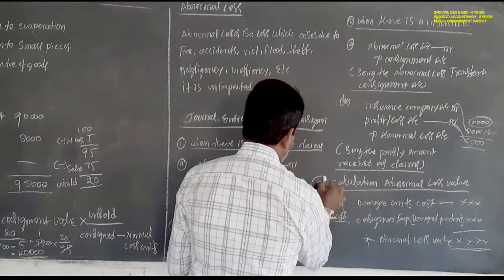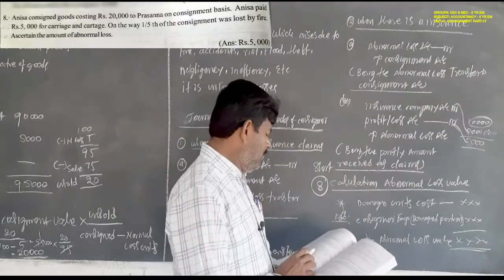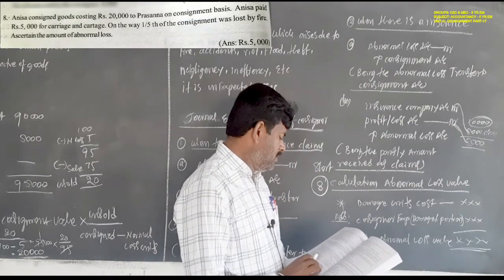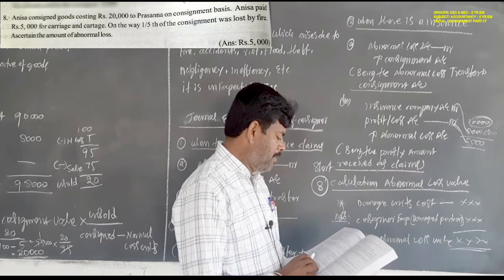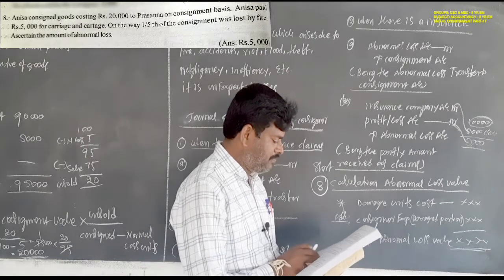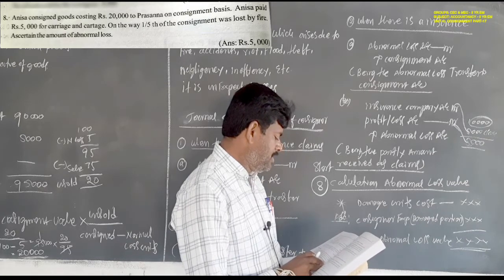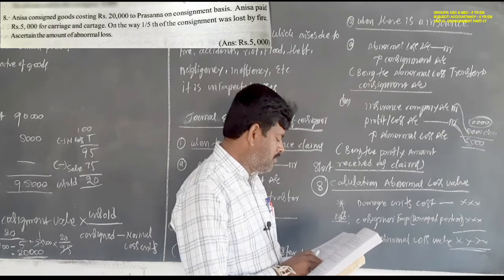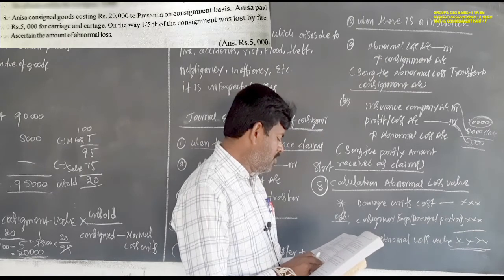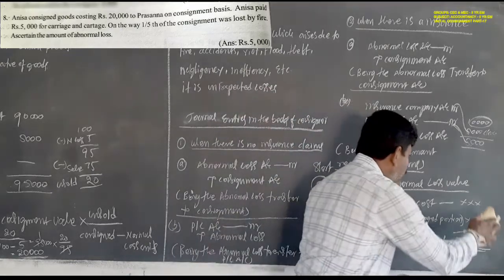Eighth problem, short, abnormal losses. Anisha consigned goods costing 20,000 to Prasanna on a consignment basis. Anisha paid 5,000 for cartage and carriage. On the way, 1/5 of the consignment was lost by a fire accident. Ascertain the amount of abnormal loss. This is the problem.